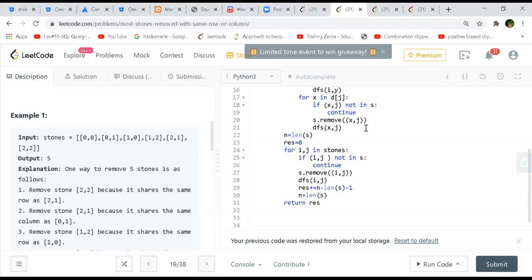And if it has, then I'm just going to merge the index of those stones arrays. So when I'm done with the merging, I just get the count remaining, because it will remain 1 in this example, and then I subtract it from n.